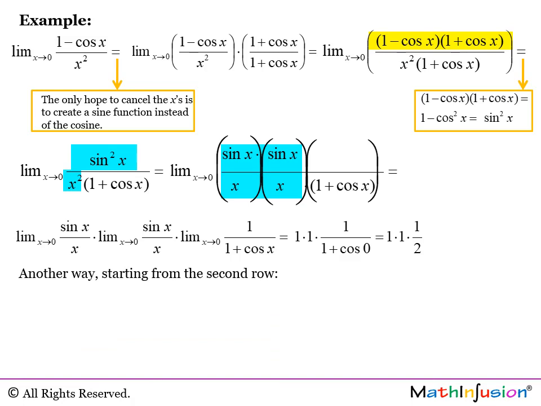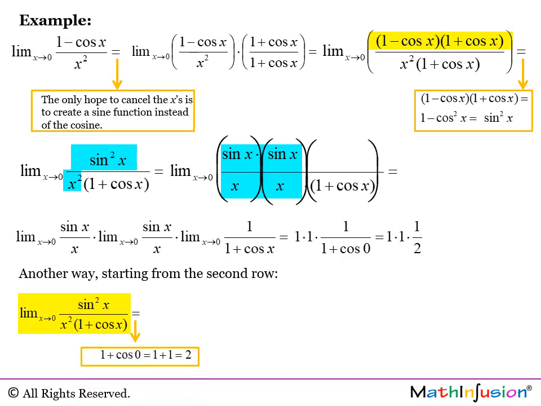Another way, starting from the second row, is, first of all, get rid of the 1 plus cosine 0, which we know is 2, and we get half times this limit.